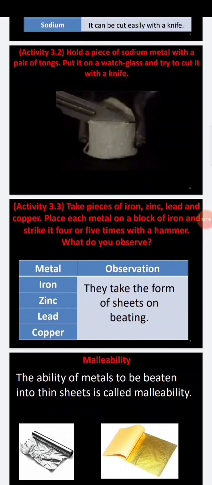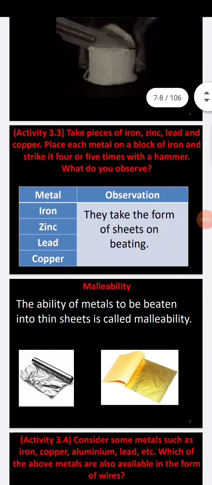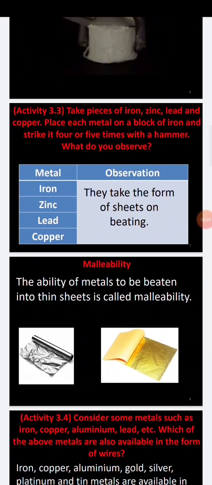When you strike with the hammer, they take the form of sheets on beating. So what do we call this? We call this property malleability.